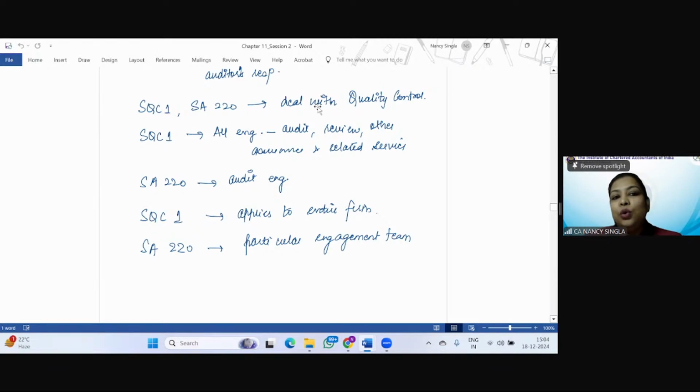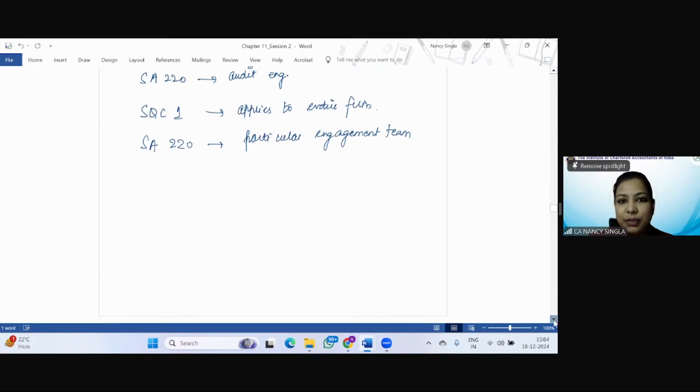SQC1 and SA 220 deal with audit quality, but SQC1 is applicable with respect to all the engagements as we have just discussed, and SA 220 is with respect to audit engagements only. SQC1 contains the responsibilities for the entire firm, so it applies to the entire firm, whereas SA 220 is with respect to a particular engagement team, so a particular audit engagement, right?